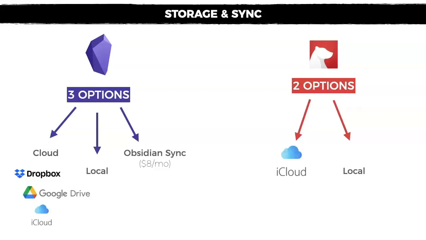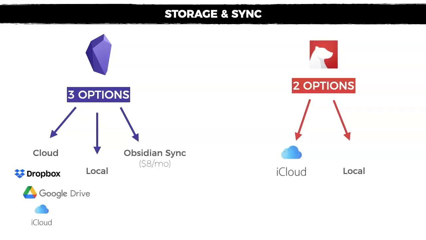And the third option is what they call Obsidian Sync, which is a service by Obsidian which allows you to encrypt and also store your data on the cloud managed by Obsidian, which costs $8 per month. When it comes to Bear, you just have two options.